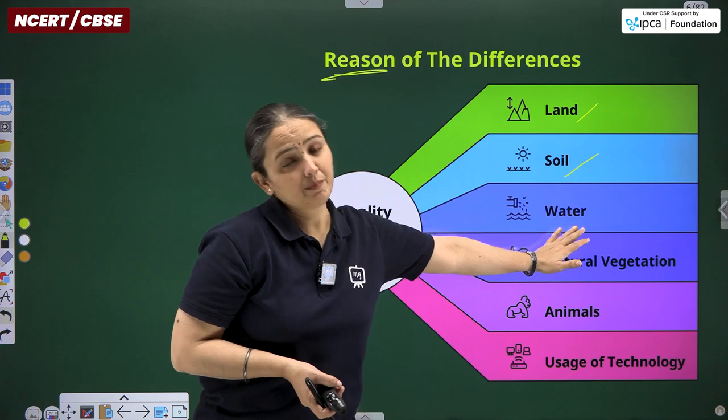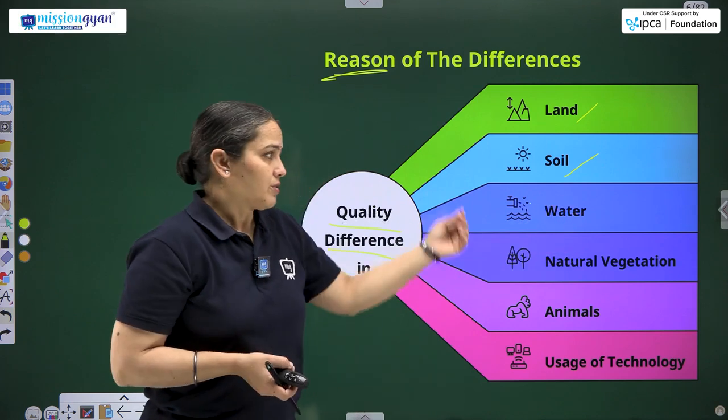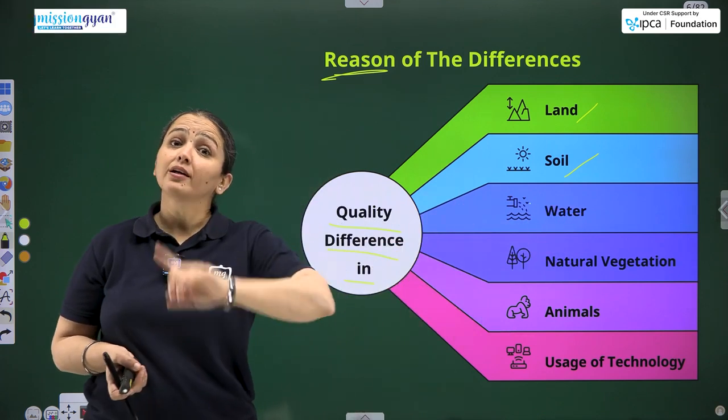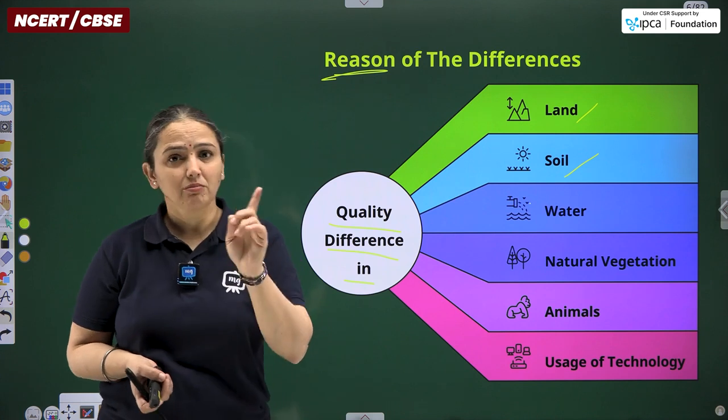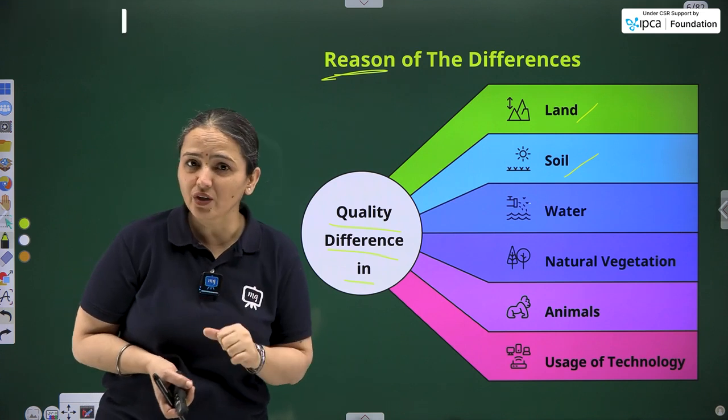Going ahead, the next is water. Good quality water that we can consume, that is fresh water, is hardly 1% of what is present on the earth.